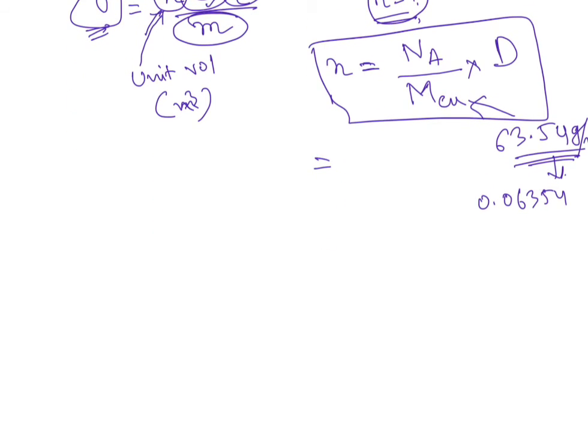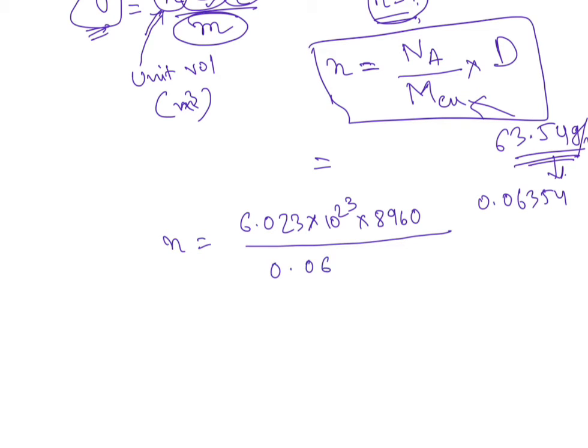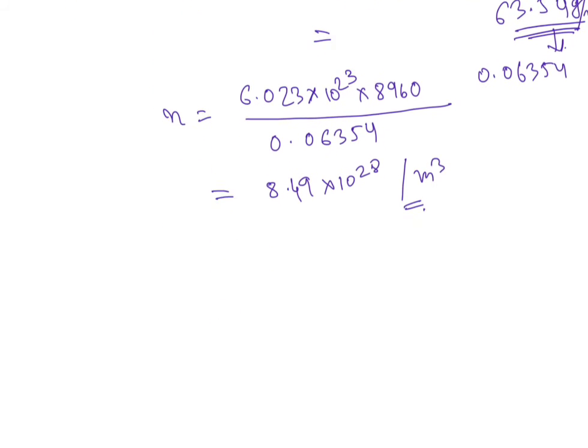So let us put the values here. n equals 6.023, the Avogadro number, into 10 to the power 23, into 8960, divided by 0.06354. It will come like 8.49 into 10 to the power 28 per meter cube. Now we have to simply put it in the conductivity.